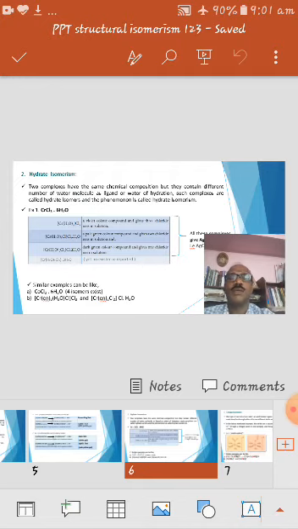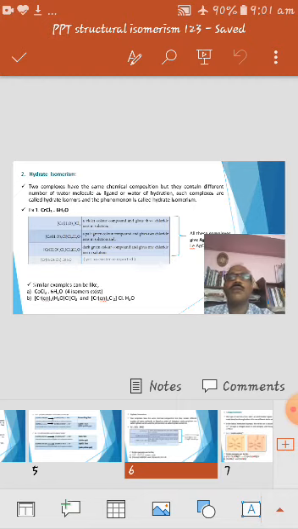Here the very important thing is that in this particular type of isomers, water is one of the main species under discussion, and if it is present within the coordination sphere, it acts as a ligand.